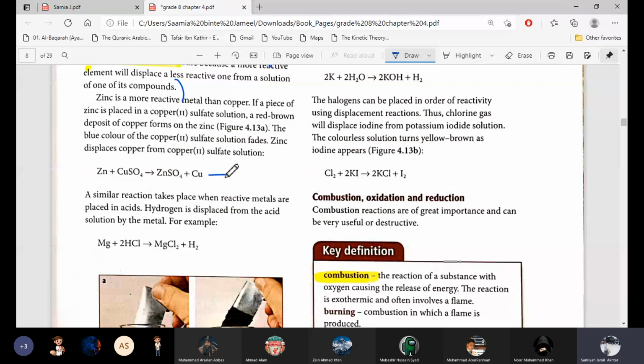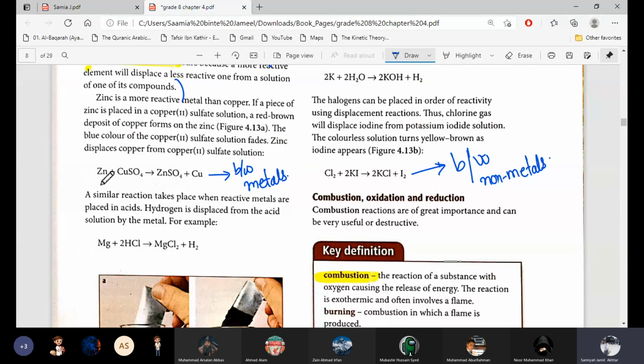This example is the competition or the displacement reaction written above, and this reaction is the competition between halogens, between non-metals. So competition or displacement reaction can happen between metals and it can happen between non-metals also.